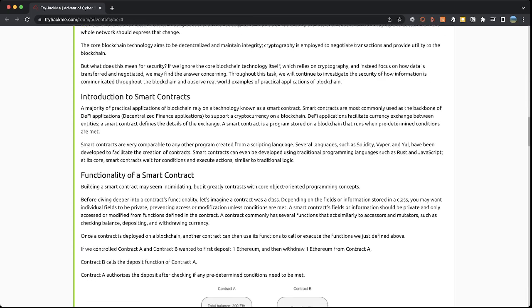Smart contracts are very comparable to any other program created from a scripting language, and they're most commonly used as the backbone of decentralized finance applications, to support a cryptocurrency on the blockchain. They generally facilitate the currency exchange between entities. A smart contract defines the details of the exchange. A smart contract is a program stored on a blockchain that runs when predetermined conditions are met.